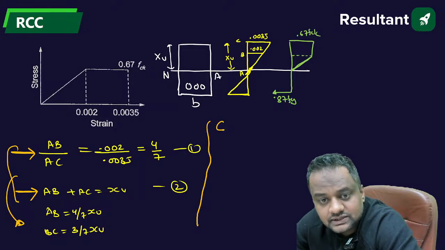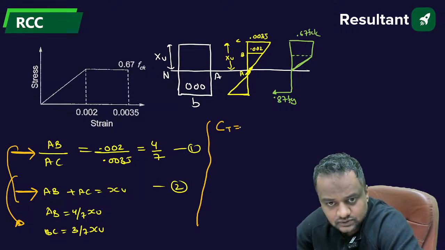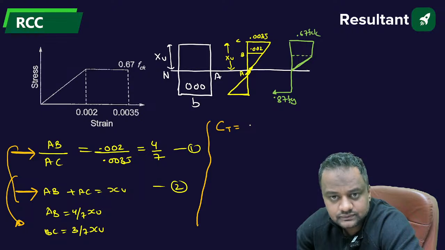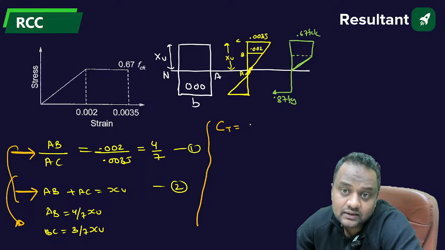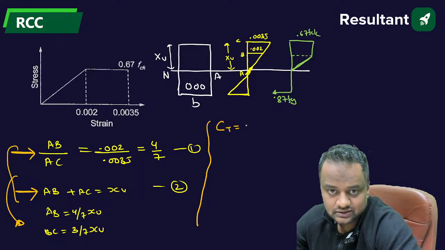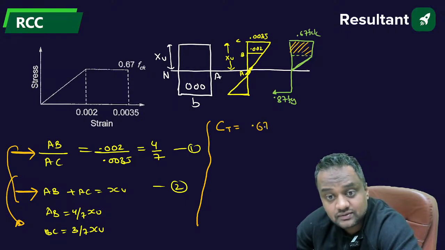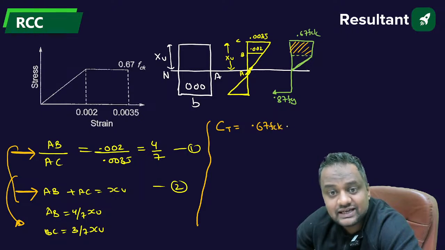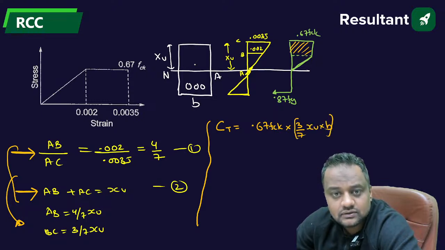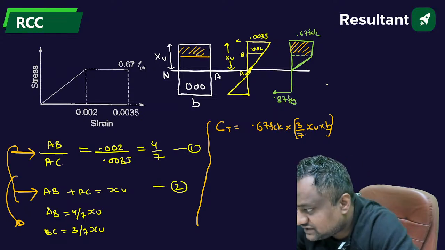What is the total compressive force? Compressive force is stress into area. First for the CB region, the stress is constant at 0.67 FCK. The area of BC is 3 by 7 XU into B. So the force is 0.67 FCK into 3 by 7 XU into B. Give me yes or no.